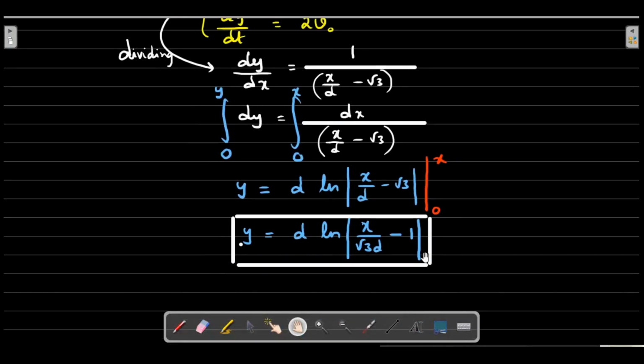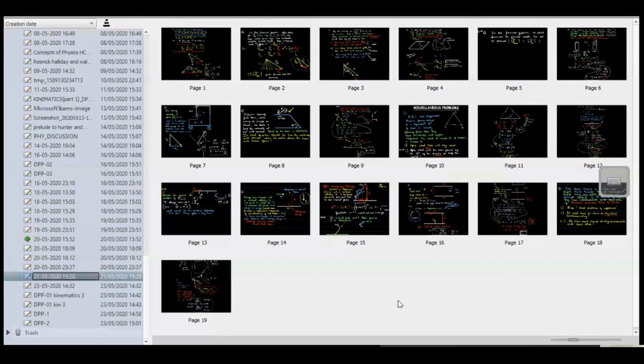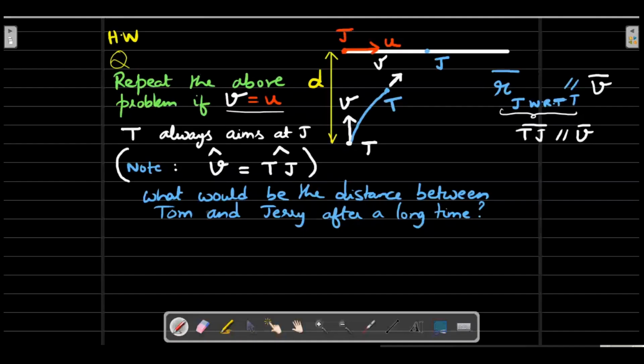Okay, right. So this was the answer for one of the homeworks. Let's go to the other one. I think it was the Tom and Jerry problem with v equal to u being considered. Yeah, so this was the question.